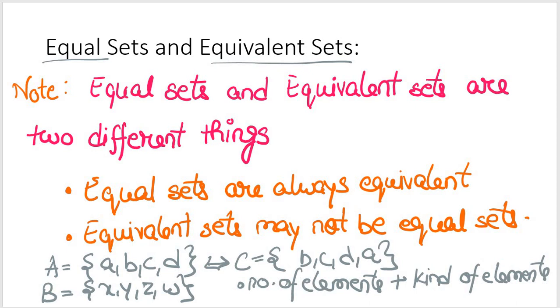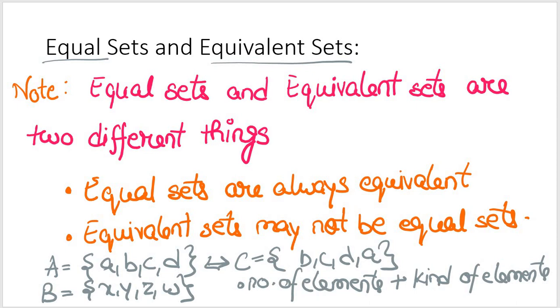Right, the kind of elements and the number of elements, both. So there is a minor difference resulting in a major impact between equivalent sets and equal sets.